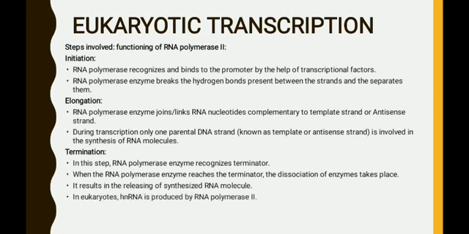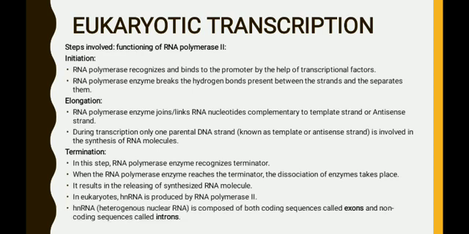In eukaryotes, hnRNA is produced by the enzyme called RNA polymerase II. hnRNA, that is heterogeneous nuclear RNA, is the precursor of mRNA. Just remember, hnRNA is non-functional, so this will be converted into a functional mRNA in the next step. hnRNA is composed of both the coding sequences called exons and the non-coding sequences called introns.